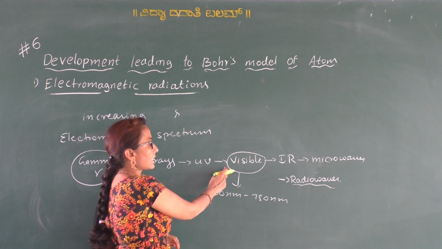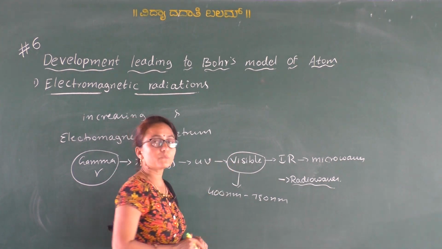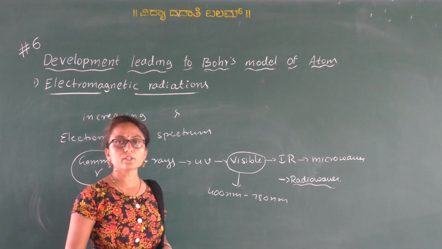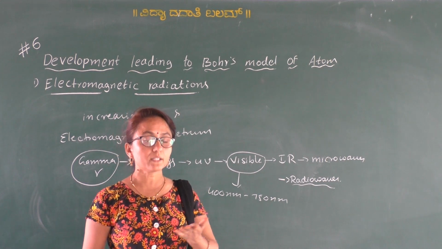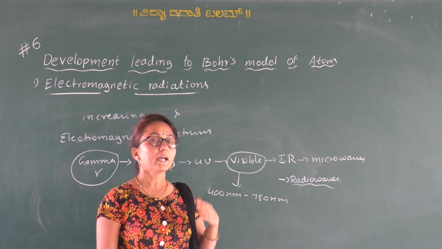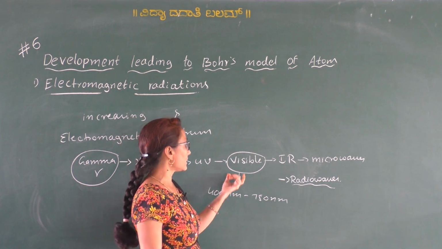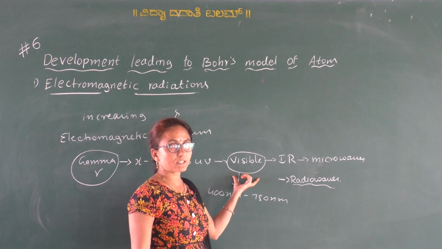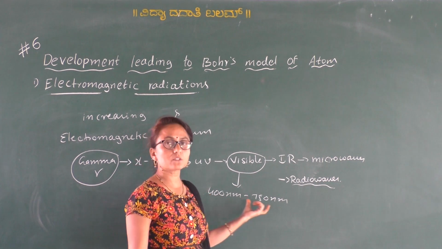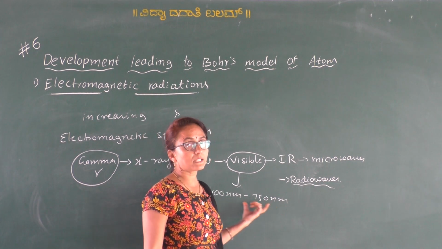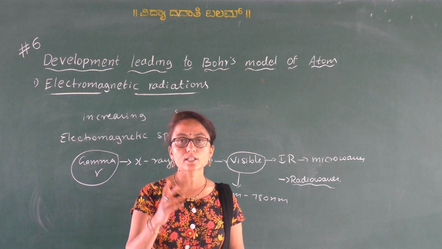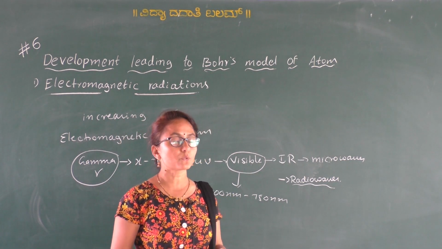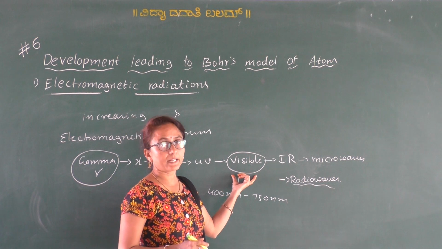Therefore the colored light we see is due to the visible radiation. If we take any substance and it emits radiation, and the wavelength of the emitted radiation is in the visible range, that is 400 nanometer to 750 nanometer, then we see color. Okay, so the color of any object is mainly due to these visible radiations.